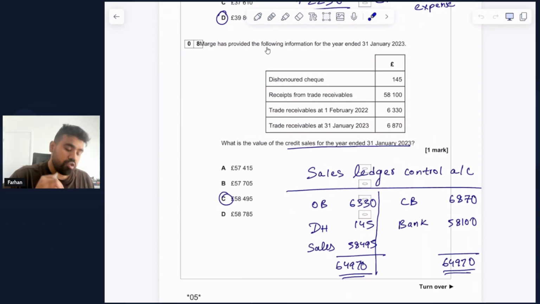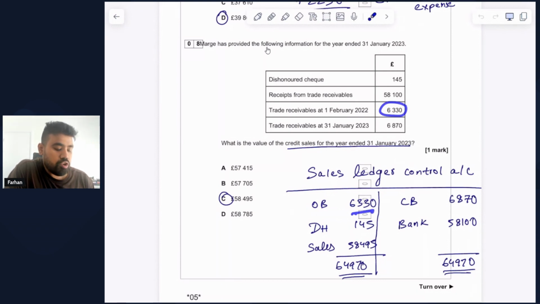So the sales ledger control account calculates the total amount that the credit customers of the business owe to the business. So we start with the opening balance, which is going to be on the debit side. And this opening balance is from trade receivables at 1 Feb 2022, which is 6,330. Now, why is the opening balance on the debit side?